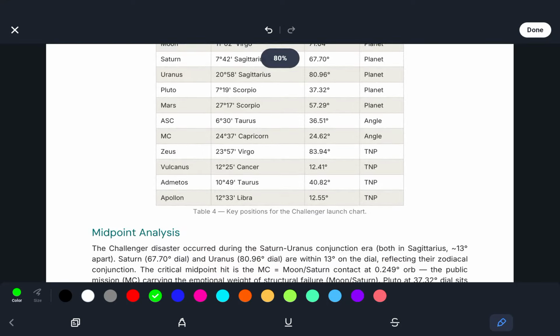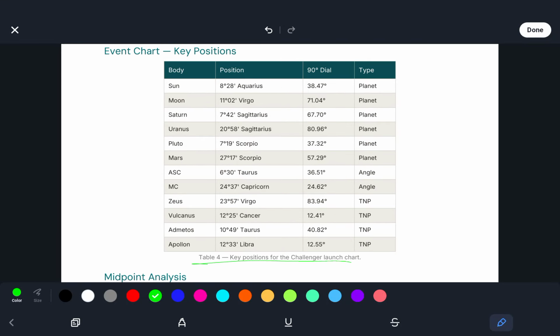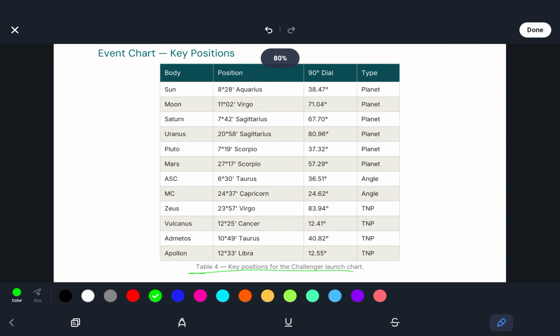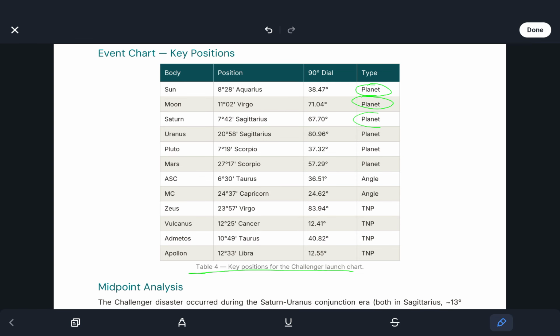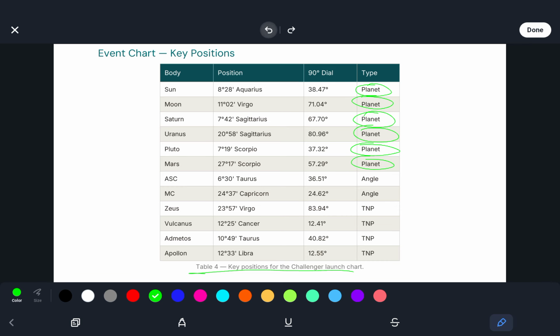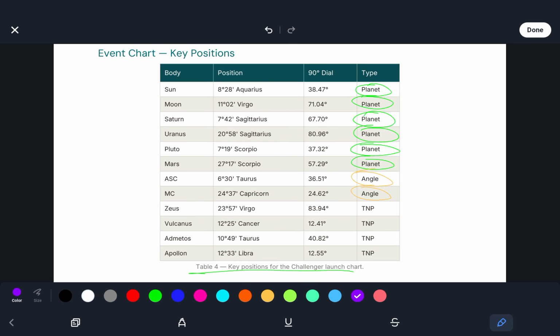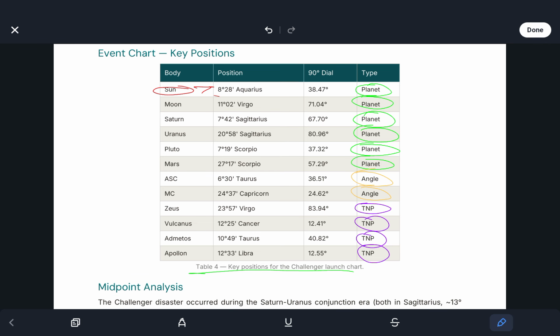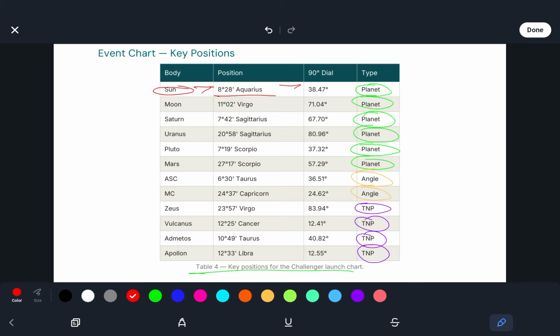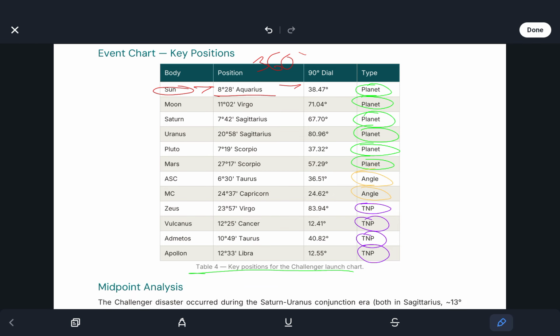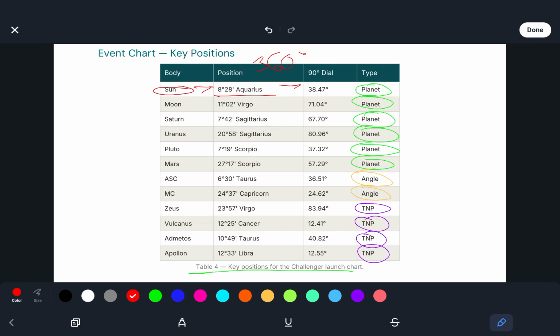So we see here our key positions for the Challenger launch chart. We have the planets, angles, as well as TMPs. Right off the bat we see the Sun was at 8 degrees 28 Aquarius, and on the 90 degree dial it switches to 38.47 degrees.